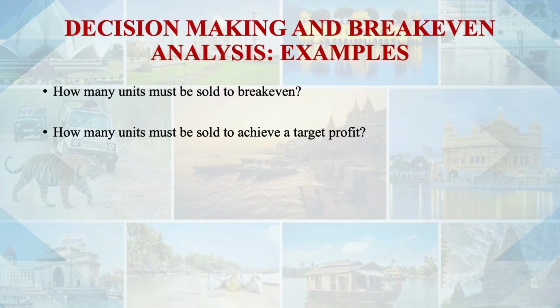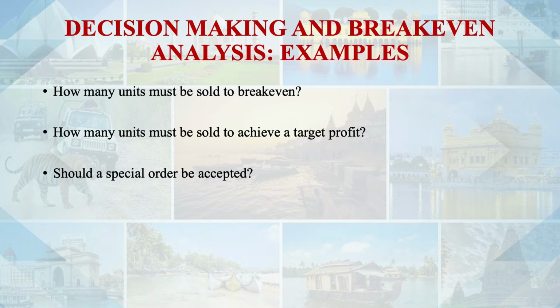How many units must be sold to achieve this target? And if we specify the profit also, then the number of units can again be identified. Should a special order be accepted? China does this for dumping. You must have heard that India is focusing on an anti-dumping policy also, because China produces more and more, reducing fixed cost per unit, and then sells at a lesser cost, at marginal cost.